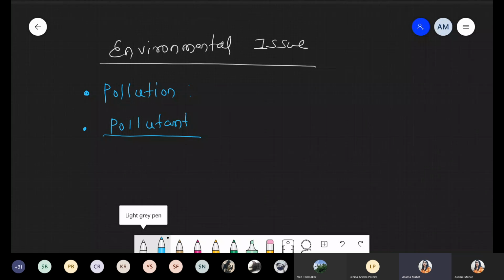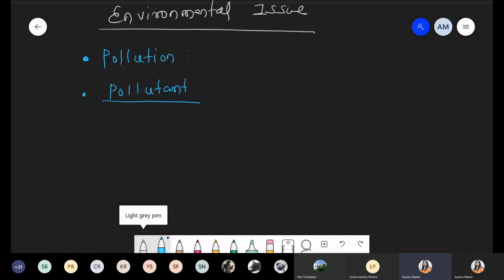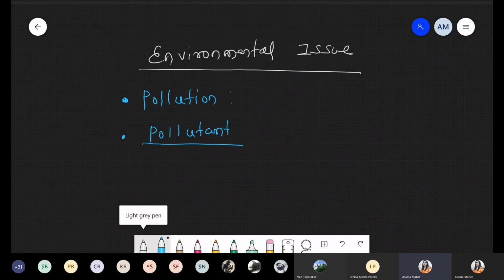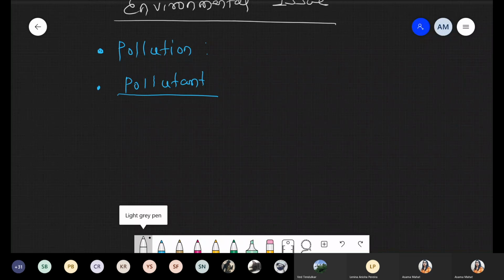First of all, we are talking about the different types of pollutants, and after that we'll continue with the different types of pollution. So first of all, we are talking about types of pollutant.